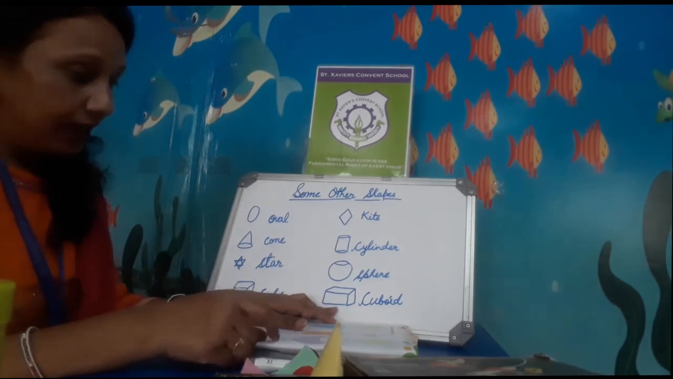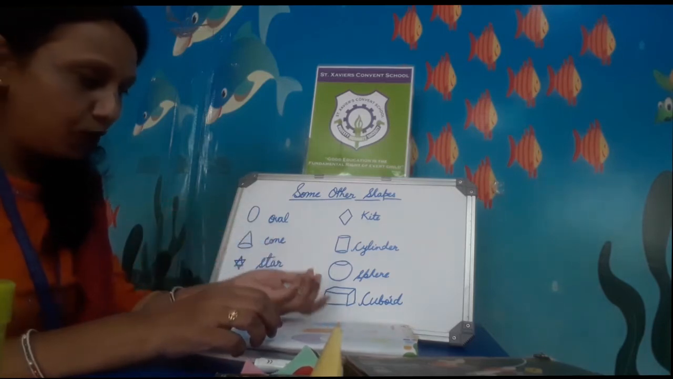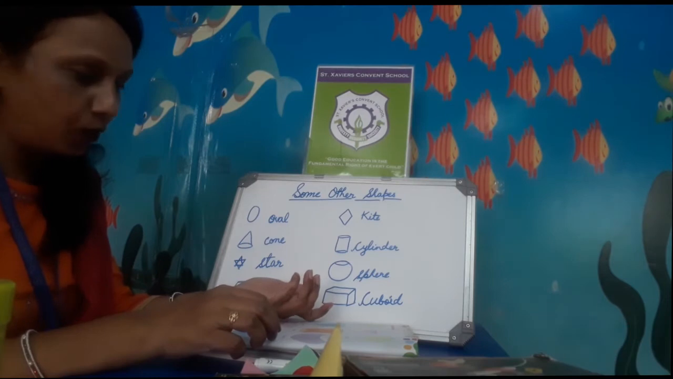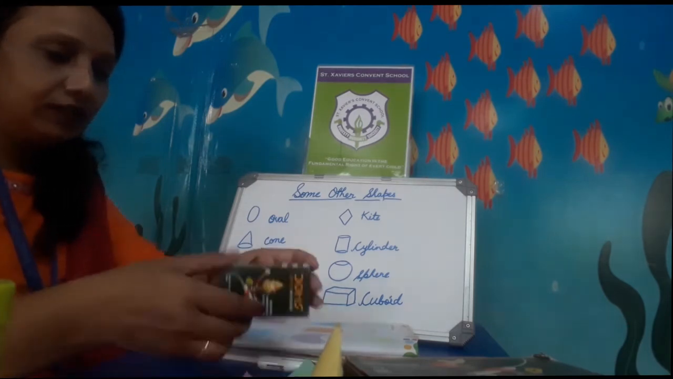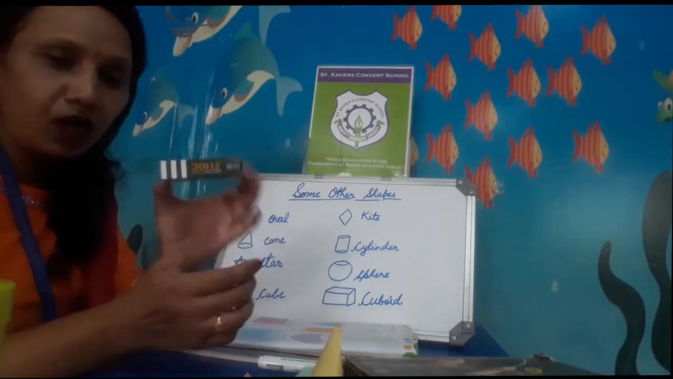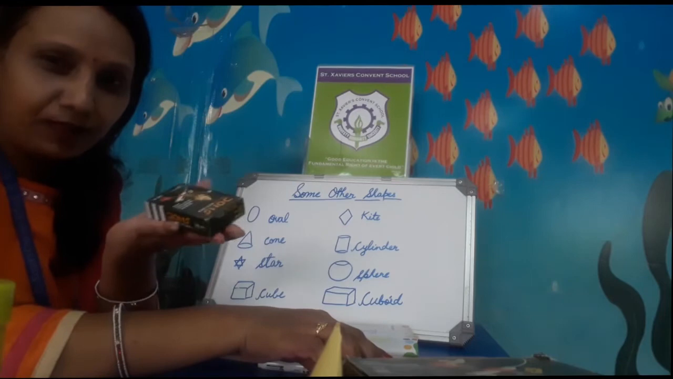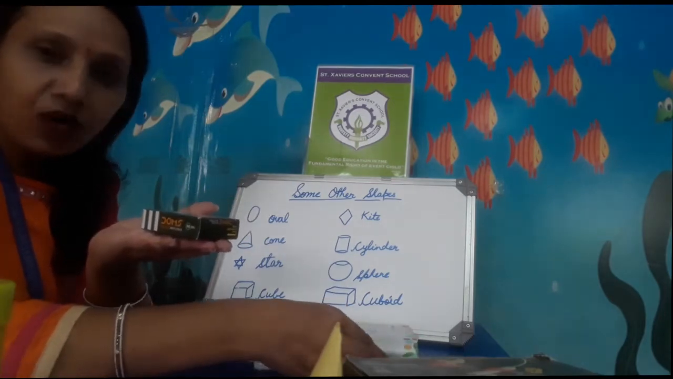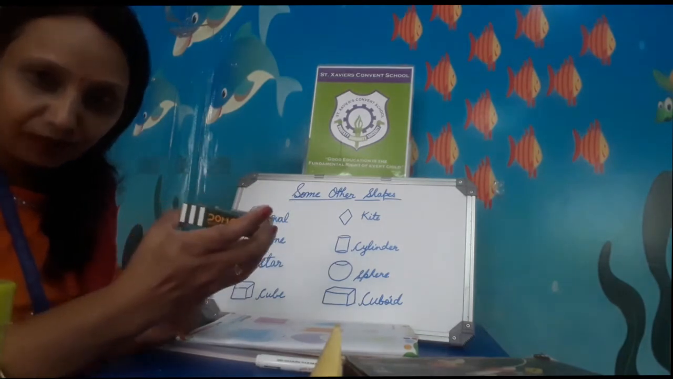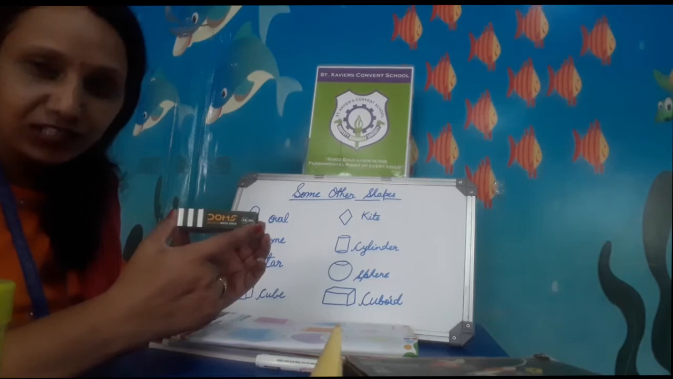C-U-B-O-I-D. Cube and cuboid. In a cube, all sides are equal, but in a cuboid, all sides are not equal. So this box is known in which shape? That one is in cuboid shape. This one is in cuboid shape. Sometimes your lunch boxes are also in cuboid shape. A matchbox is also in cuboid shape.